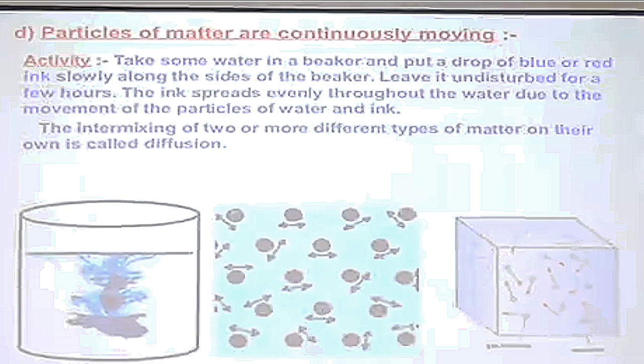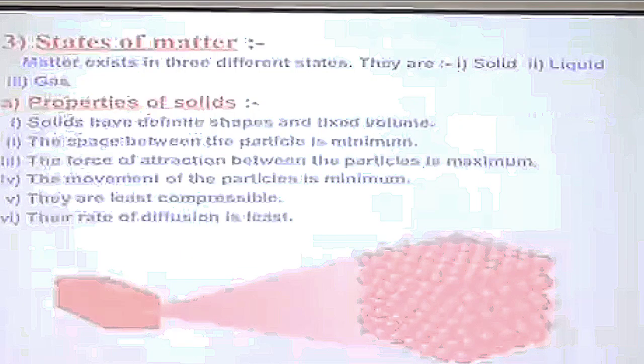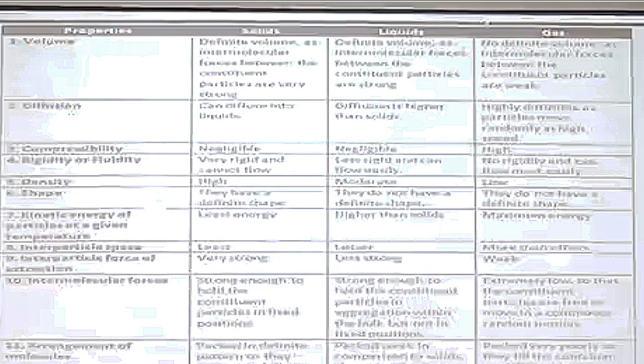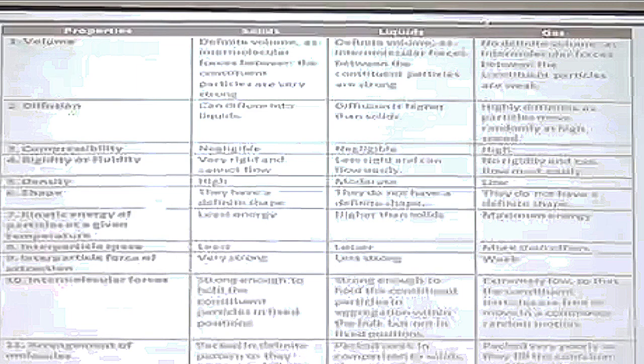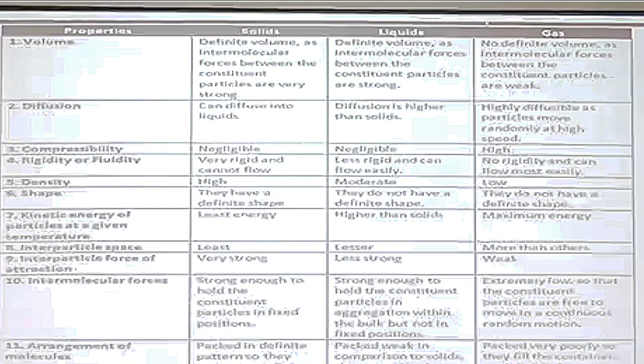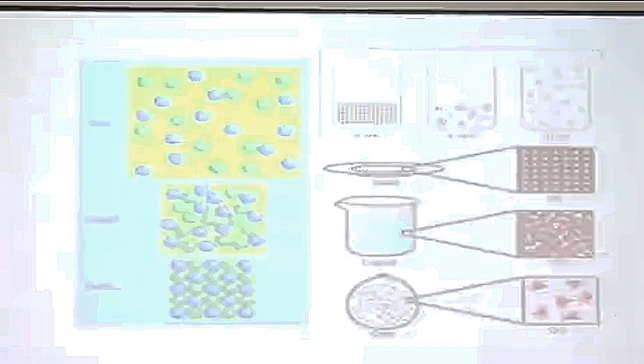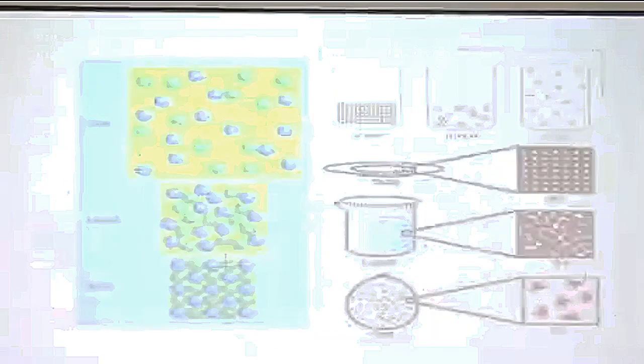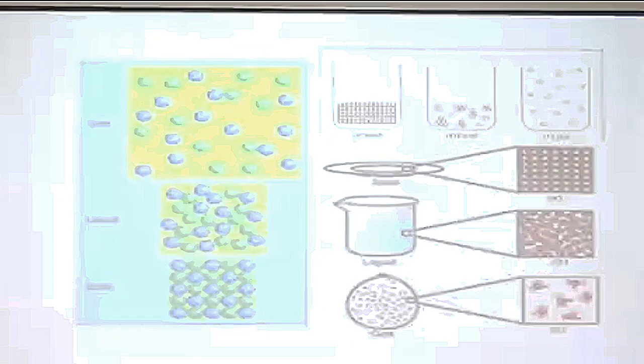So here, if we discuss the rate of diffusion in solid, liquid and gases, you can see that if we keep solids together, there are very few examples where diffusion takes place in solids. So we can say mostly they do not diffuse. Whereas liquids, if you mix them together, they diffuse. Whereas gases diffuse very easily, and the forces of attraction between the particles are very, very weak. Now, this you can see is again the comparative study of arrangement of particles in solid, liquid and gaseous state.